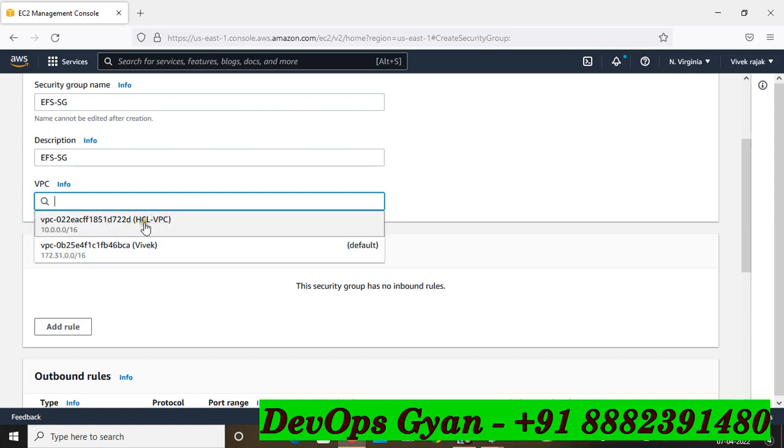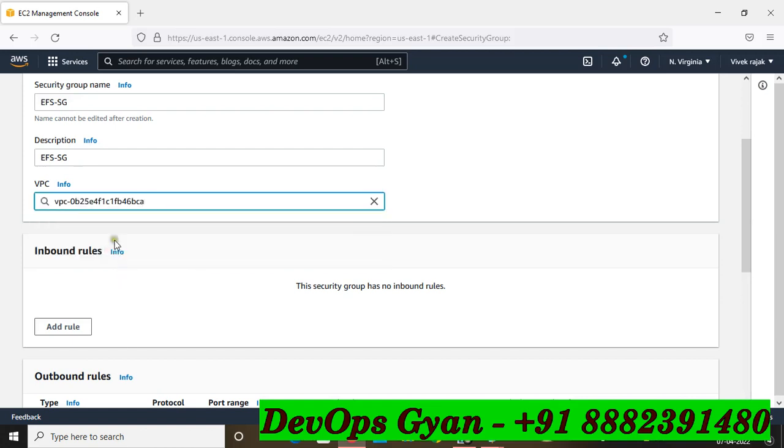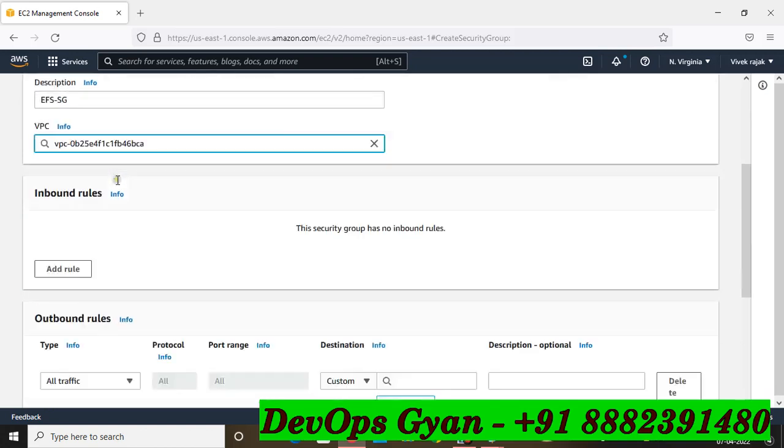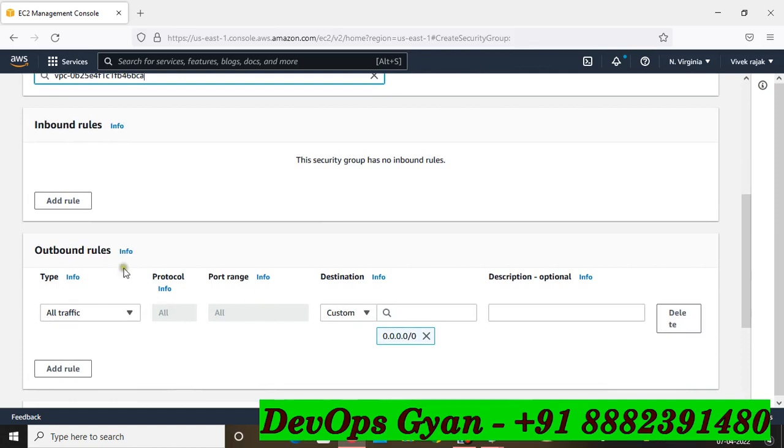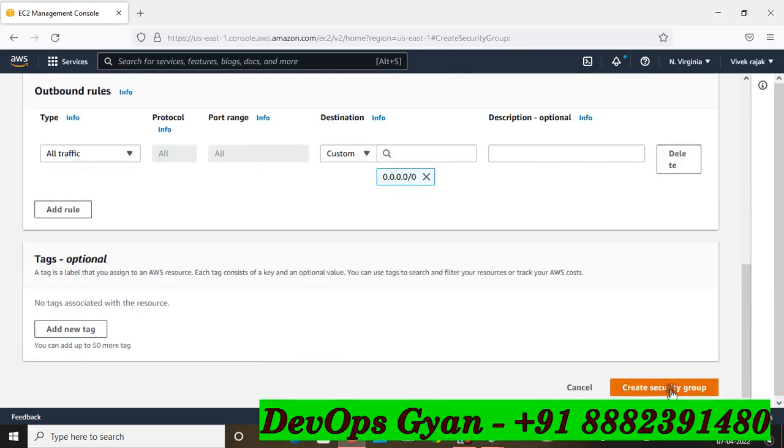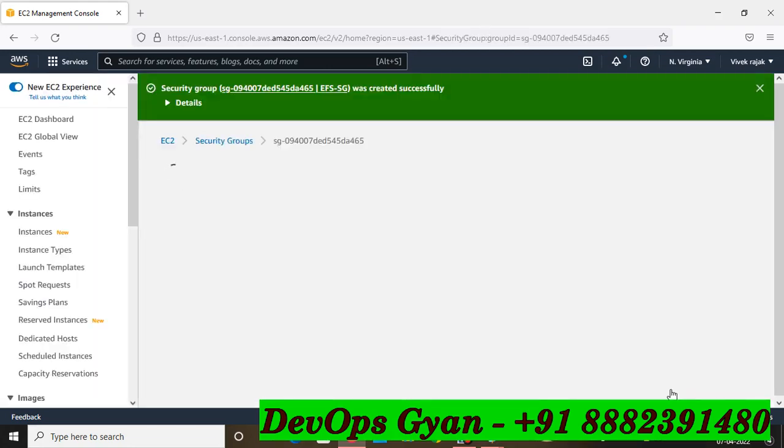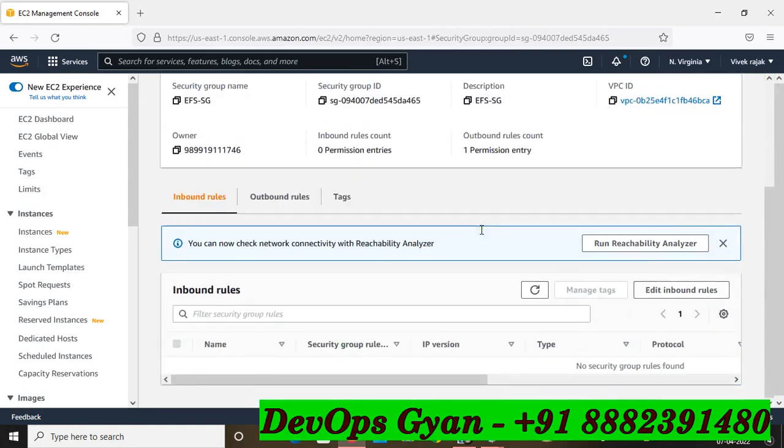I created my own VPC, but I am not going to use this. So I'm going to use this VPC and I am going to create my own security group. And now see the outbound rule, friends. All traffic is allowed to go out, but inbound is not going to be allowed. So I will add that further. Right now I am going to just create the security group. So the security group is created finally.